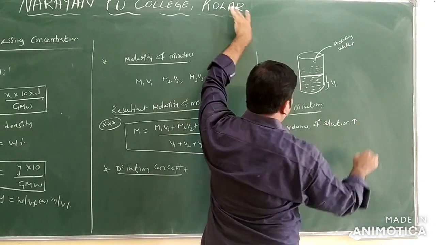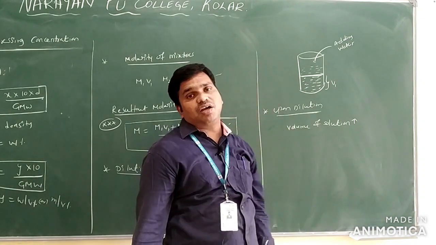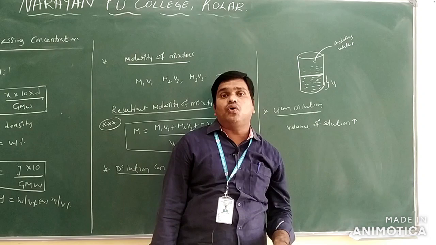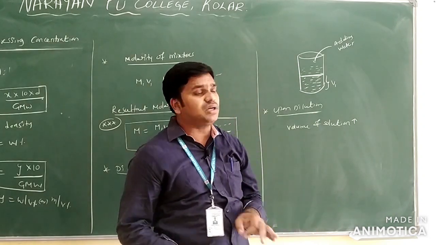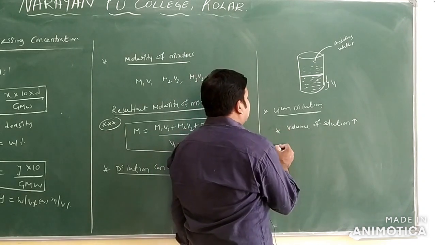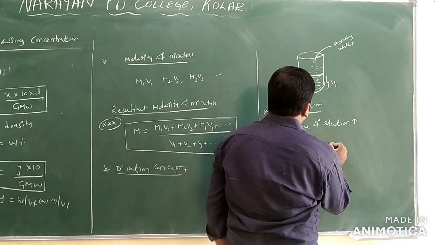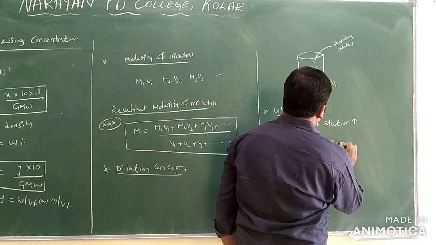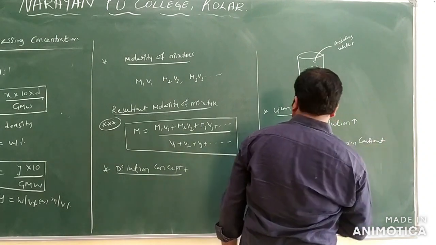Is there any change in the number of moles? The number of moles is not changed. The number of moles remains constant.